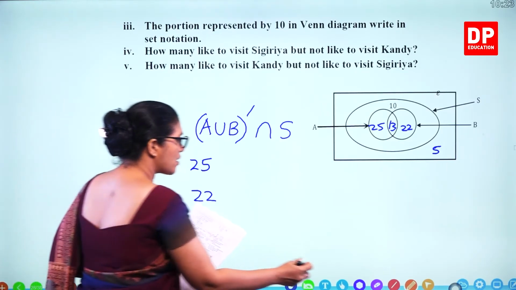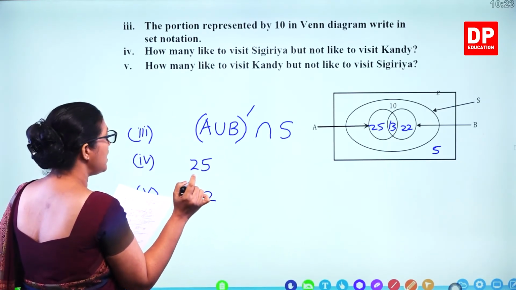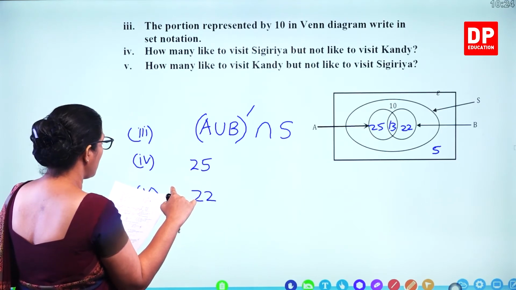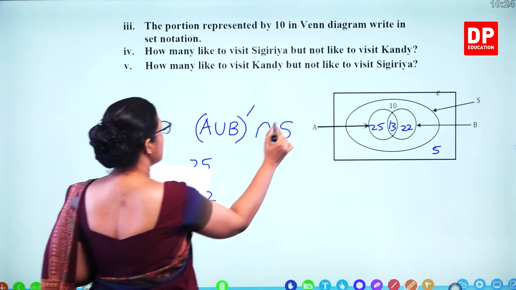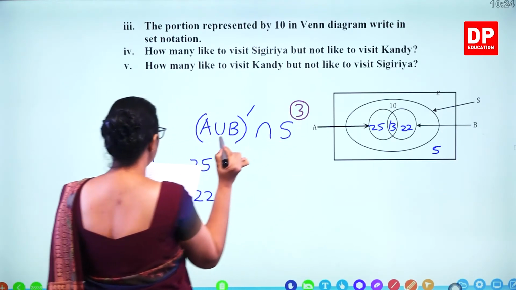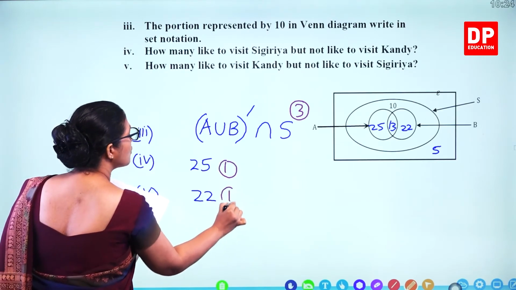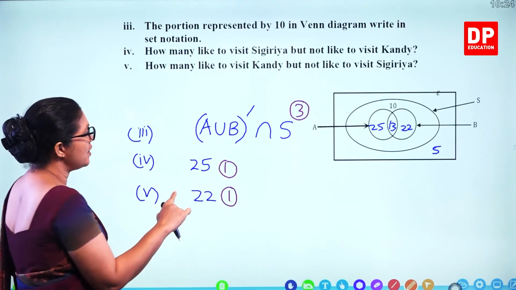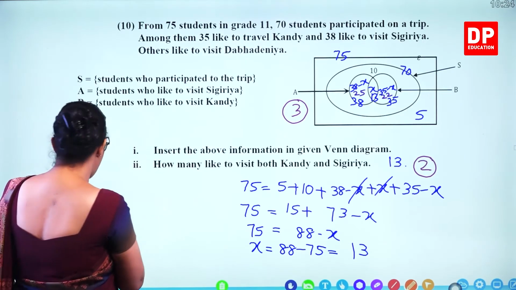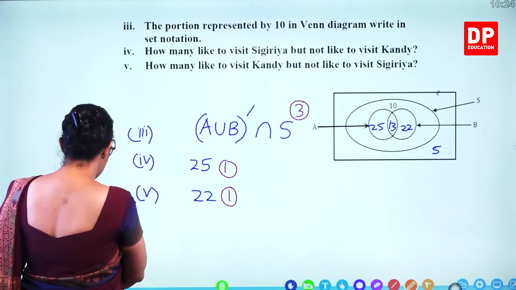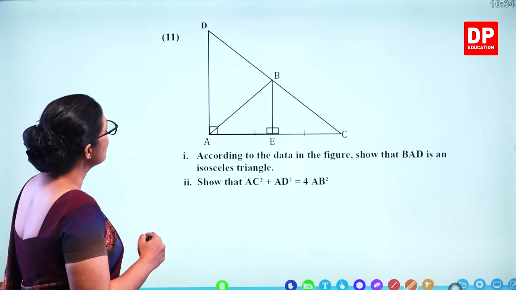So how many marks for these questions? So 13, you got A union B dash, intersection S is 3 marks. And 1 mark for 25, 1 mark. So how many marks? So 3, 4, 5 here, and previously we gave 5 marks. So altogether 10 marks for that question. Let's do question number 11. So you get 2 parts.